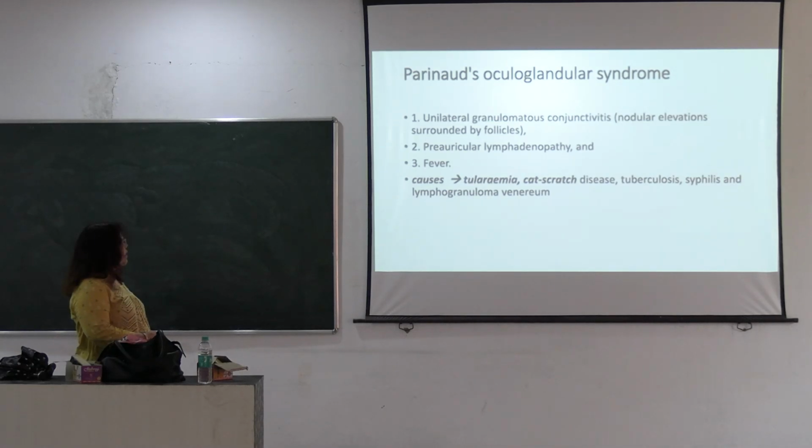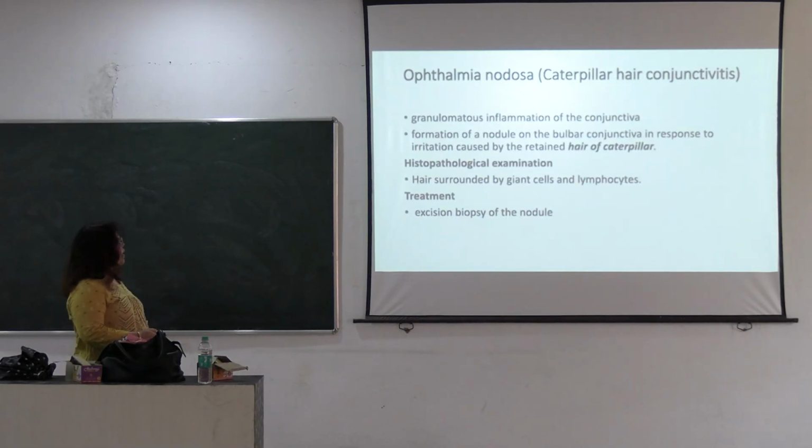Then Parinaud's oculoglandular syndrome, this is nothing important, it is caused by tularemia, cat-scratch disease, tuberculosis, syphilis and lymphogranuloma venereum. Then ophthalmia nodosa, it is caused by caterpillar hair, it is also called caterpillar hair conjunctivitis.